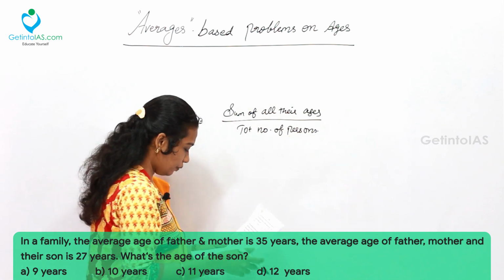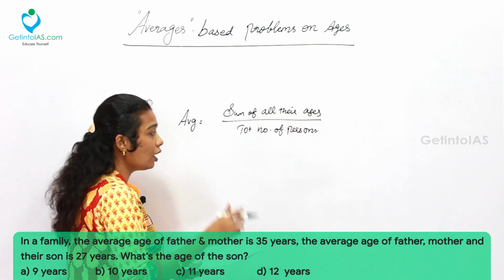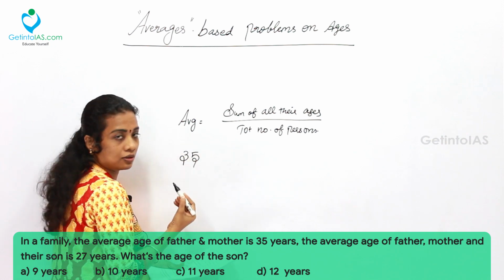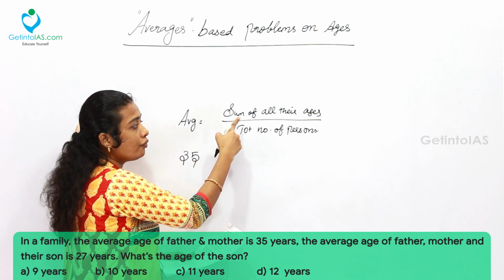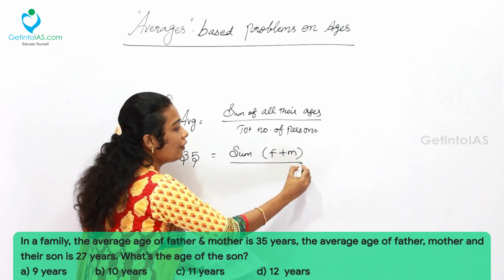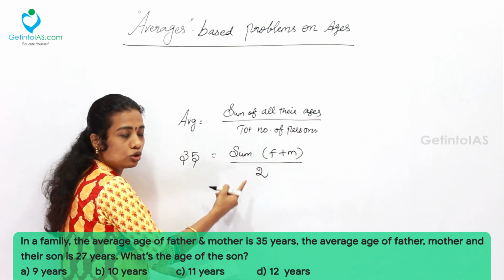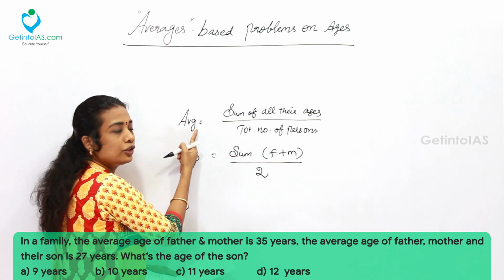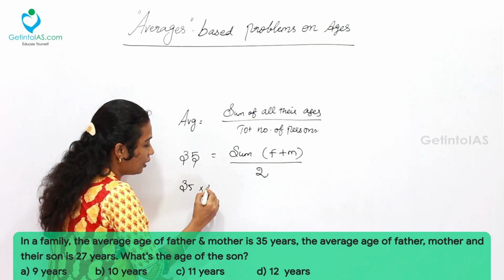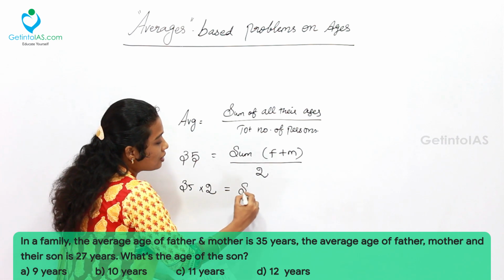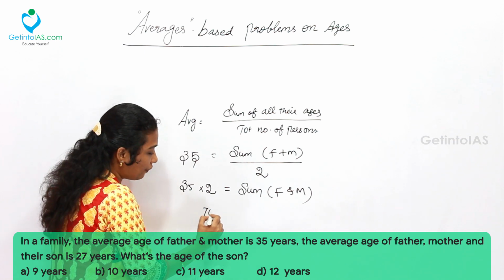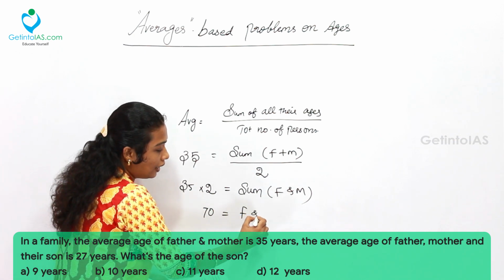In the first statement, we find that the average age of father and mother together is 35 years. The sum of the ages of father plus mother divided by the total number of persons, 2, gives the average. So the sum of their ages is equal to the average times the total number of persons. Bringing the denominator 2 to the left side, 35 into 2 is 70, which is the sum of the ages of father and mother.